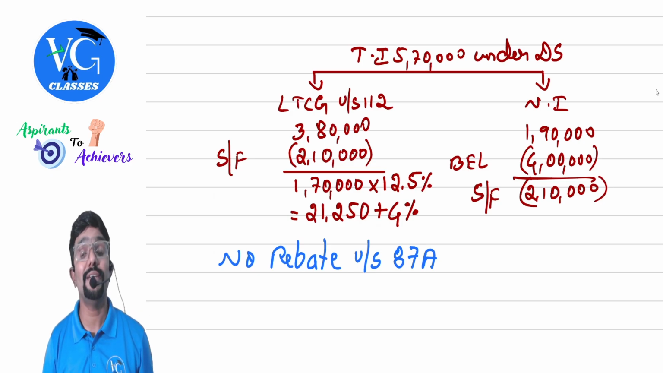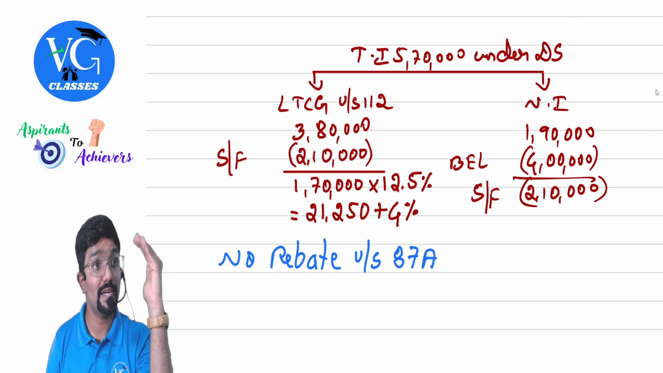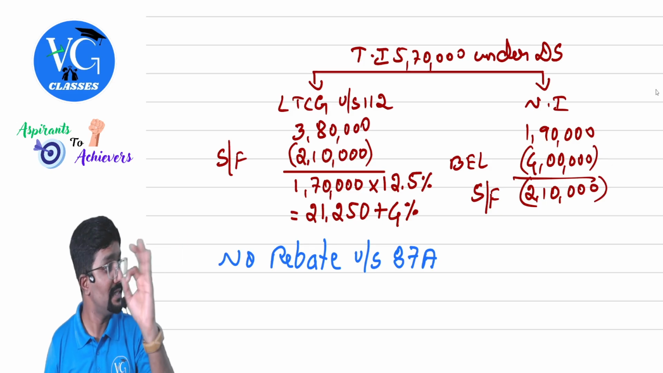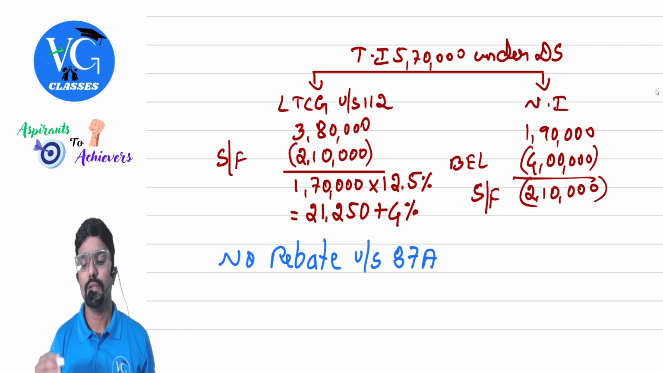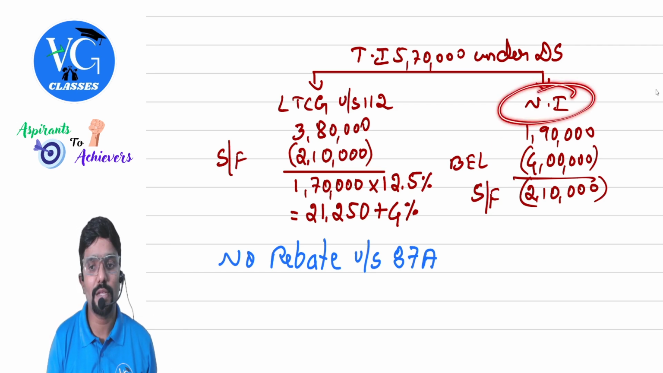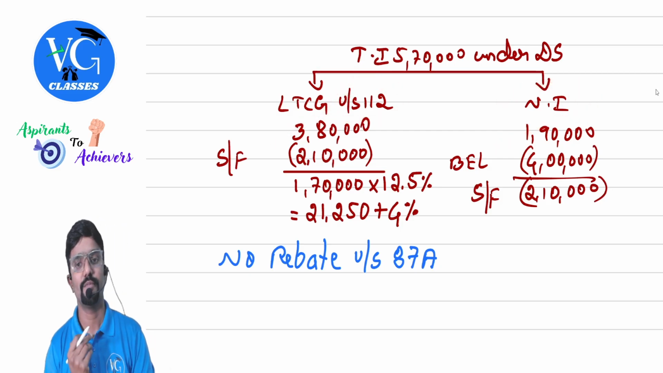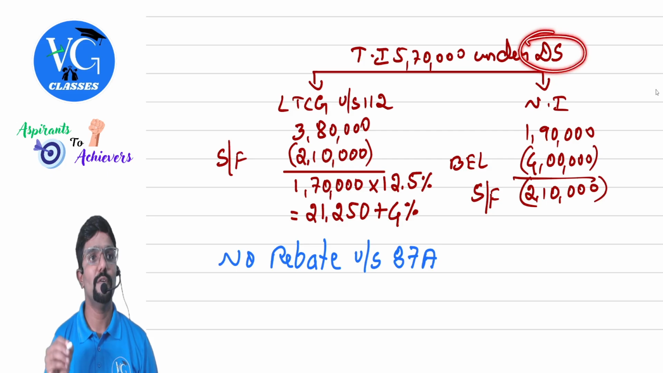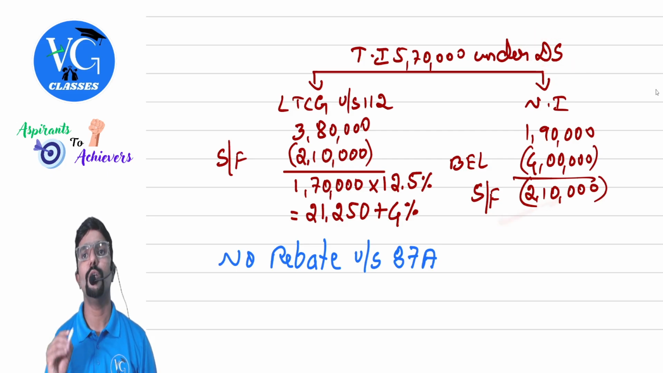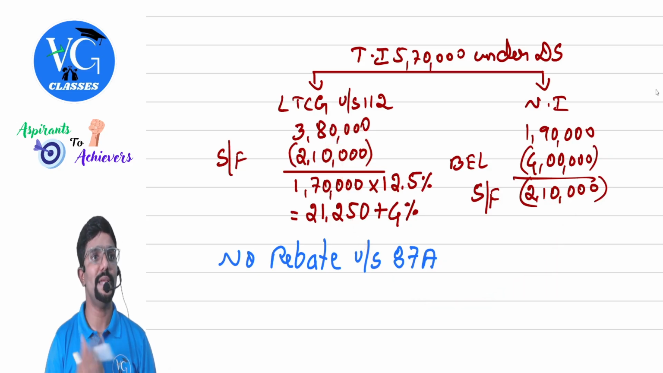Total income is 5,70,000 under default scheme. Rebate is alive, but let us see later whether we can claim it. Is it alive? Yes, because total income is within 12 lakh. Total income includes normal income 190, long-term capital gain under section 112, 380. So what is the basic exemption limit under default scheme? 4 lakh. So how much is the shortfall? 2 lakh 10,000. Can I adjust it against capital gain special income? Yes. I am adjusting 2 lakh 10,000.